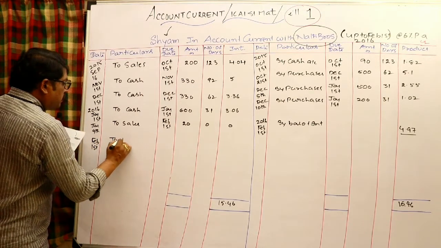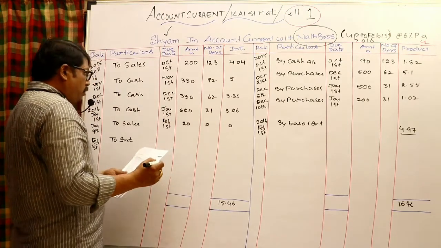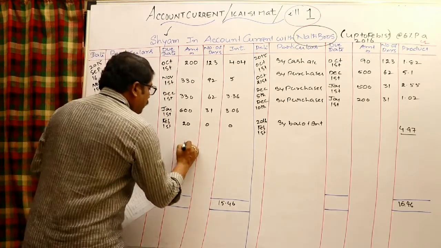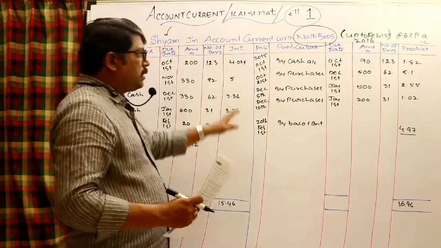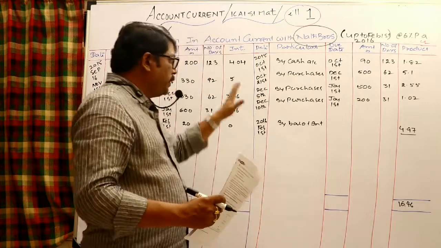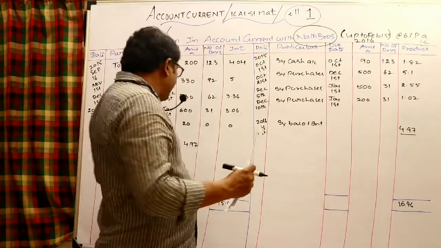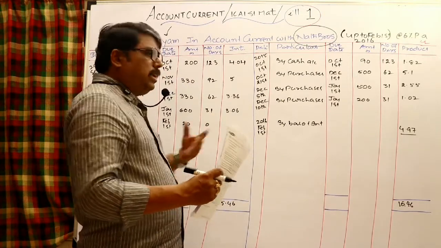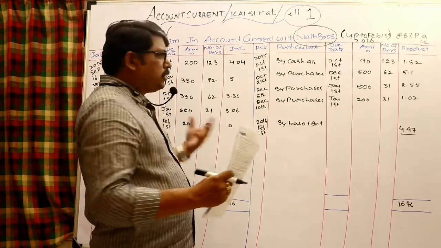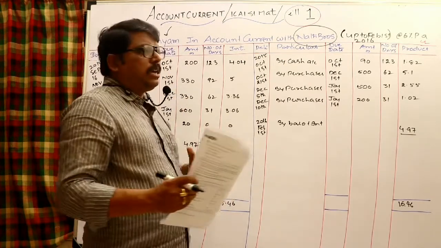Write "To interest" there, and write that amount in the amount column as 4.97. Okay, so debit interest and credit interest: if you check that debit interest is more than credit interest, you may write "By balance carry down" or "To balance brought down". Even otherwise, I can say when the debit interest is more and the receivable amount is more, I want to make Sham a debtor.